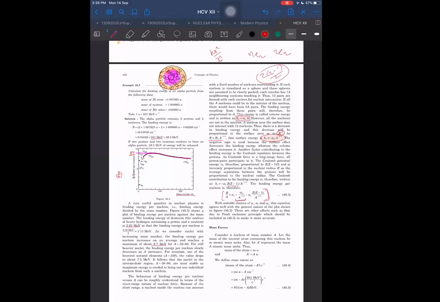Okay, energy, sorry, not force. Potential energy means K Q1 Q2 by R. It will be inversely proportional to R. Therefore, they are just dividing by A raised to power 1 by 3.